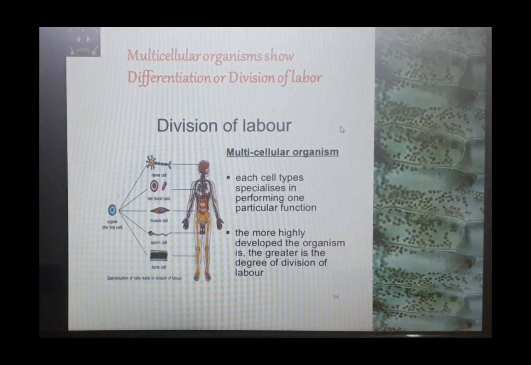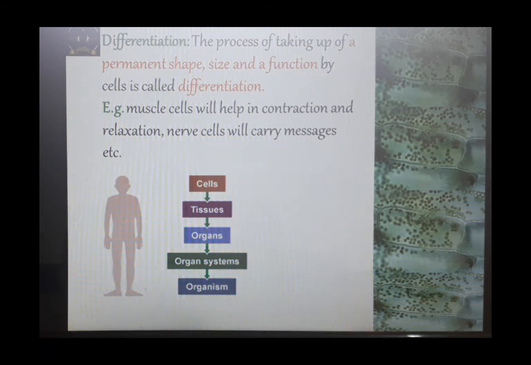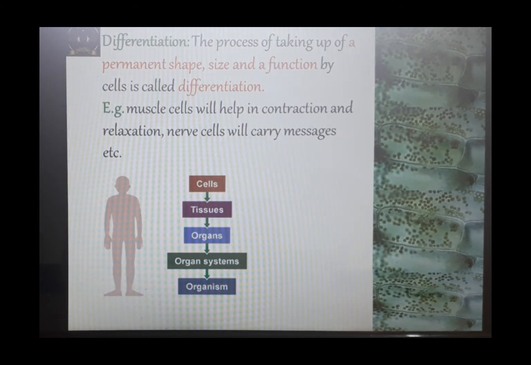No. We all know that multicellular organisms show division of labor or differentiation. Now the meaning of the word differentiation or division of labor we have already seen in the chapter Fundamental Unit of Life. Okay, what is division of labor or what is differentiation? Let's see. The process of taking up a permanent size, shape and a function by cells is known as differentiation.